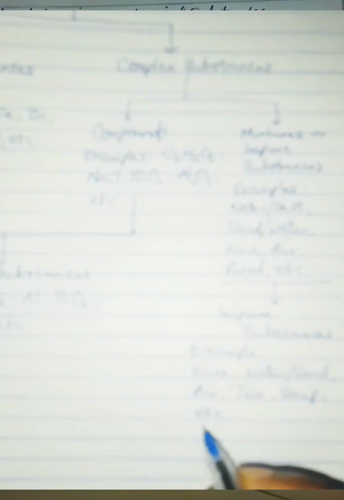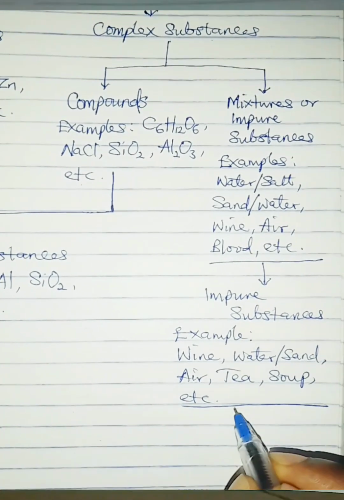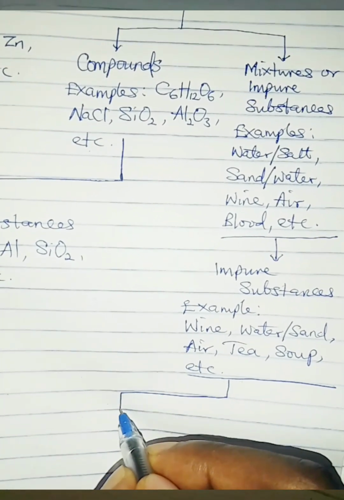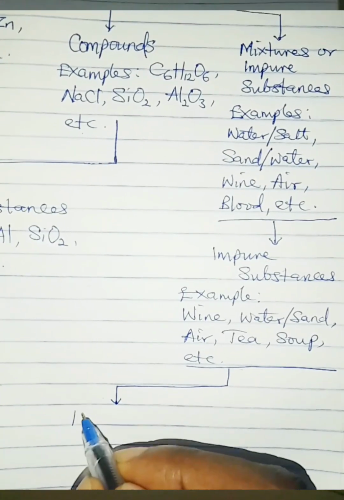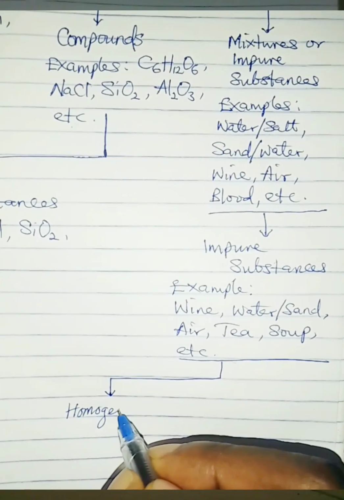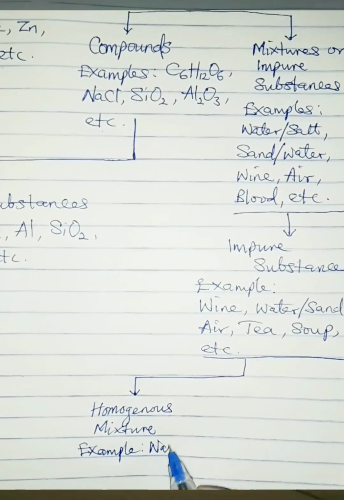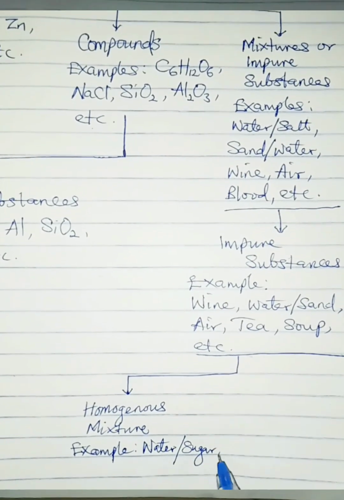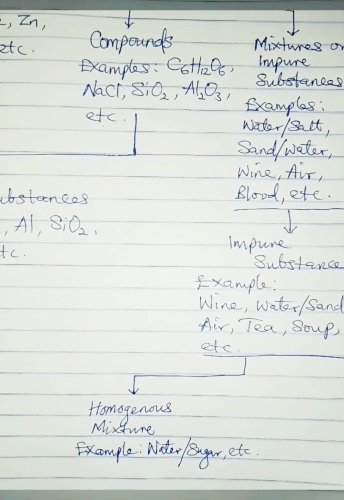And finally, impure substances or mixtures are classified into two. If a mixture of different substances is evenly distributed so that you cannot visually distinguish between the constituents, that mixture is called homogeneous. For example, water-sugar mixture. If you put sugar inside water, you will rarely notice that it is actually sugar and water. You may think it is only water.